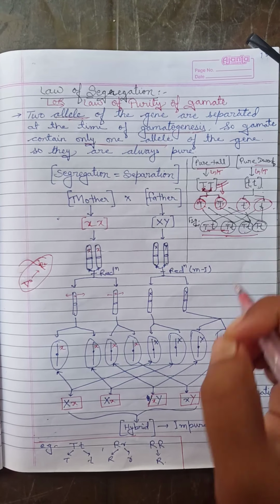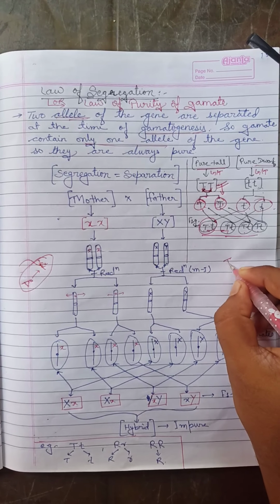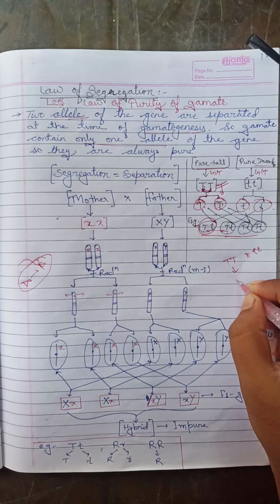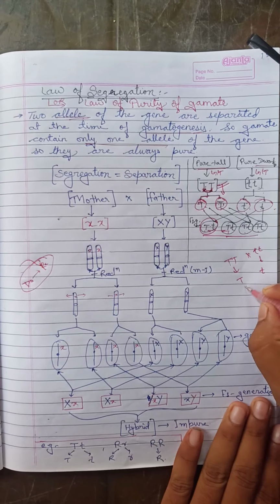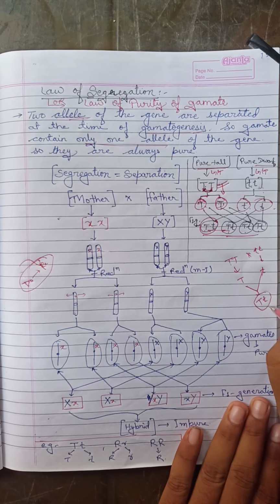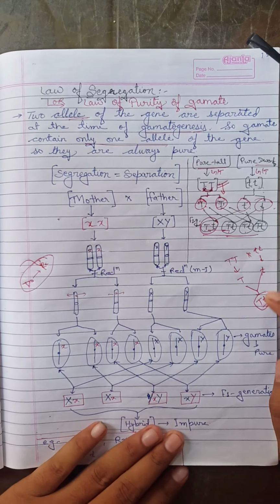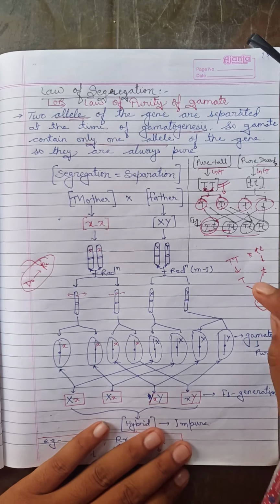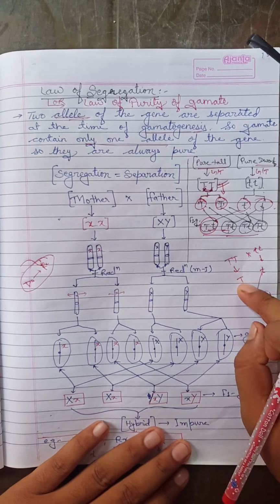If you remember the monohybrid cross, we discussed capital T and small t. It reduces to capital T and to small t, and they cross together to form capital T small t. This form is similar to that.